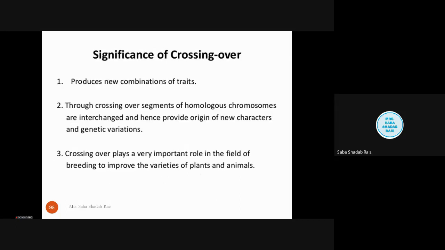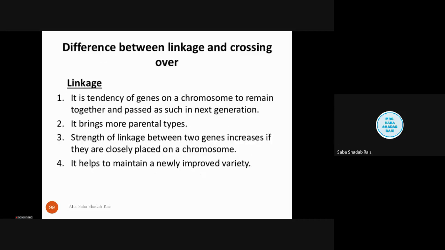Now what is the significance of crossing over? It produces new combinations of traits. So if you are a breeder looking for new traits, this is a very useful thing for you. Through crossing over, segments of homologous chromosomes are interchanged and hence provide the origin of new characters and new genetic variation. Crossing over plays a very important role in the field of breeding to improve the variety of plants and animals.